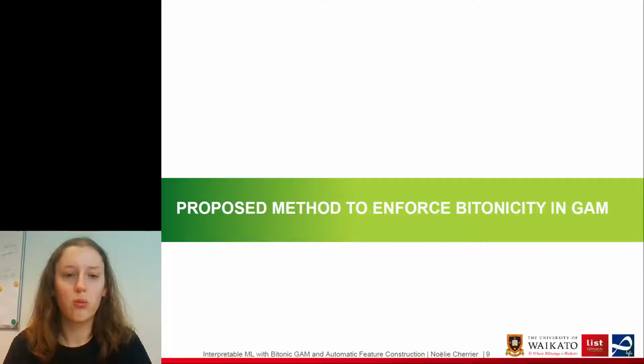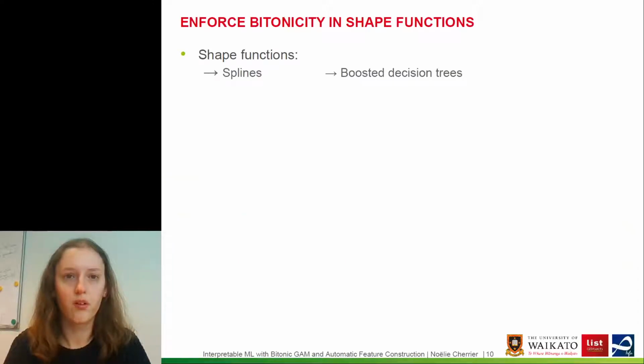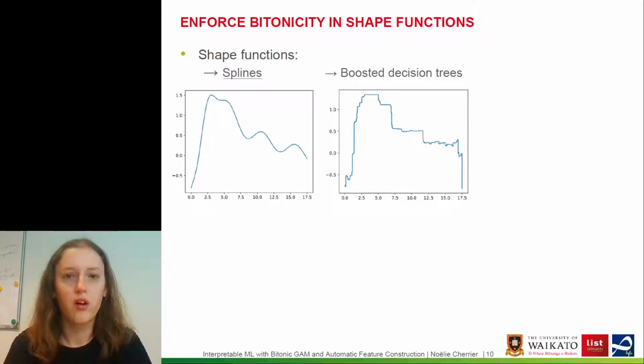So now that we presented Bytonicity, we propose a method to enforce it into GAM as a prior knowledge. So first in shape functions themselves. Shape functions in GAMs can take the form of splines or of boosted decision trees. If we look at the shape functions themselves, a specific example, we see that the splines are usually smoother than boosted decision trees. And so we decide not to use boosted decision trees.